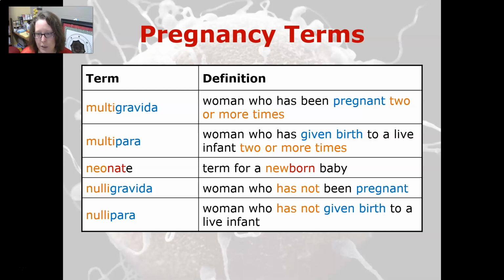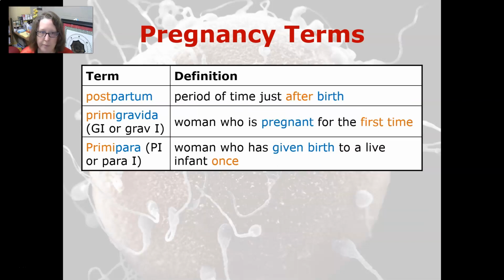Nulligravida is a woman who has not been pregnant, and nullipara is a woman who has not given birth to a live infant. Postpartum is a period of time just after birth.